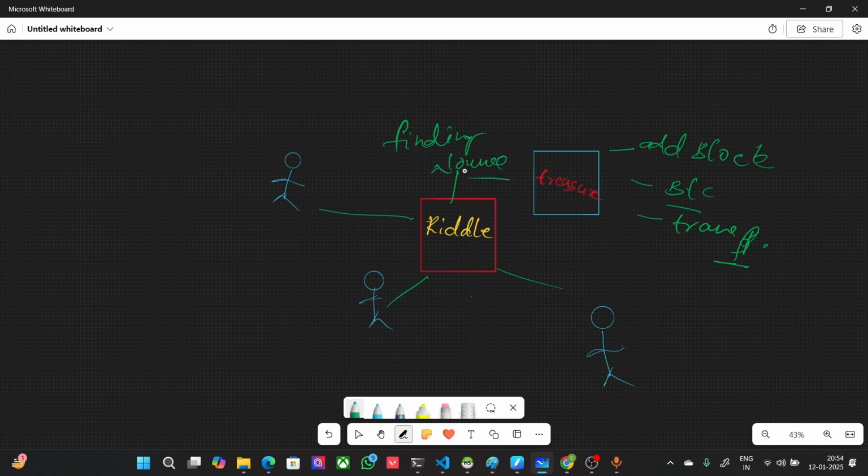So whichever miner solves the problem and finds the nonce first will be able to add the block to the blockchain, and he will be awarded with Bitcoin or whatever currency on whatever network he is working. And sorry, he will be getting all the transaction fees associated with the transactions which he or she has added in the block.